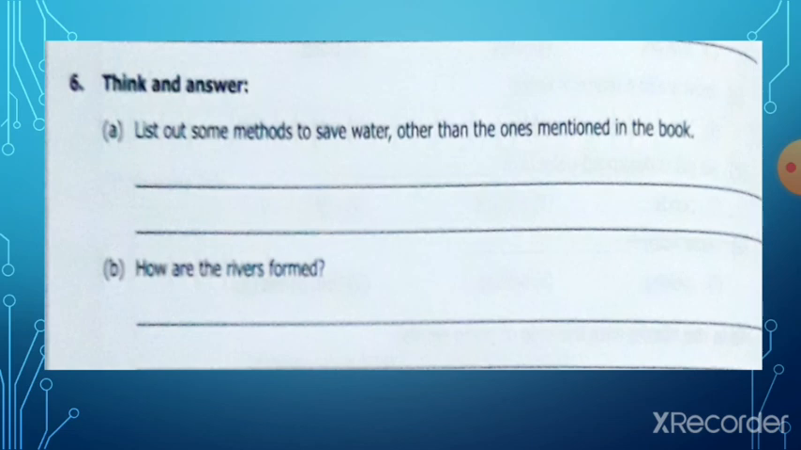Now number B, how are the rivers formed? Children, rivers are formed when snow melts, and with rainwater also. So when the snow or ice of a glacier melts, that forms water, and rivers form with rainwater. So these are the 2 ways in which rivers are formed.